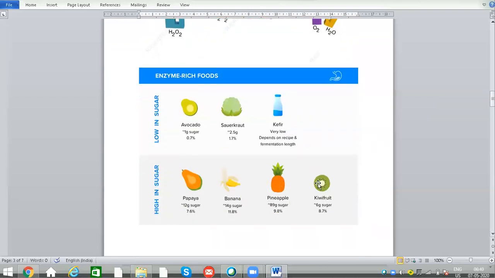So these are the enzyme rich foods: papaya, banana, pineapple, and kiwi fruits, which contain more sugar, and less sugar containing enzyme rich foods are avocado and some other foods. So these enzymes are very essential in our body.